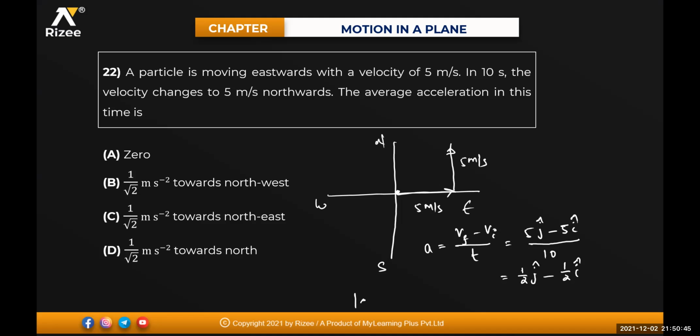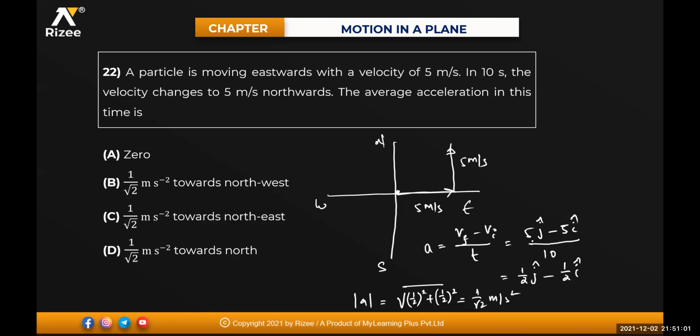So if I take the magnitude of this, it will be under root of (1 by 2) whole square plus (1 by 2) whole square. That will be equal to how much? 1 by root 2, 1 by root 2 meter per second. All of them are 1 by root 2. I need to take the direction.